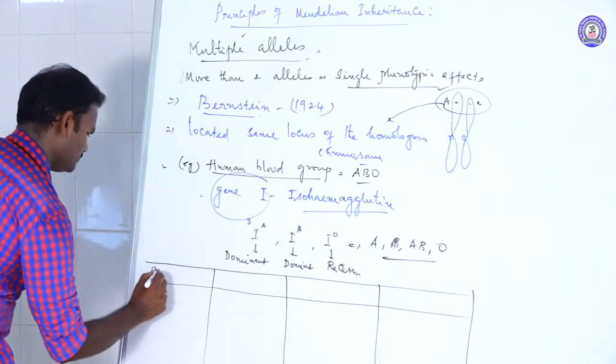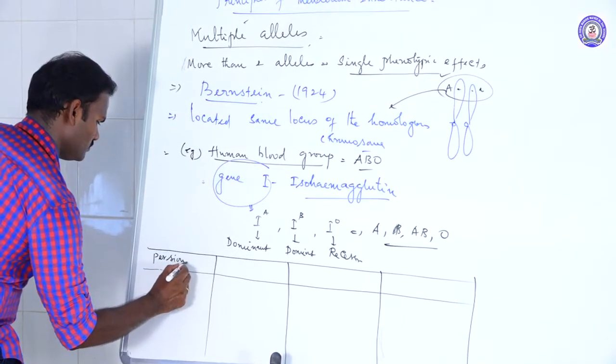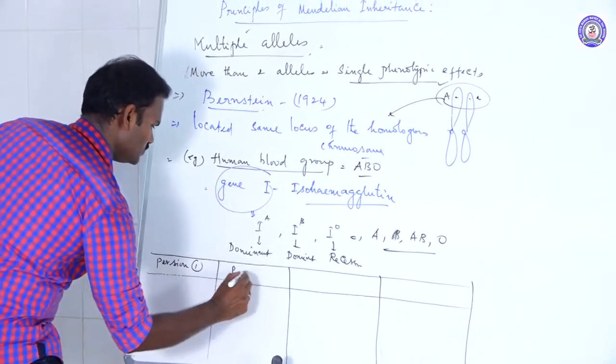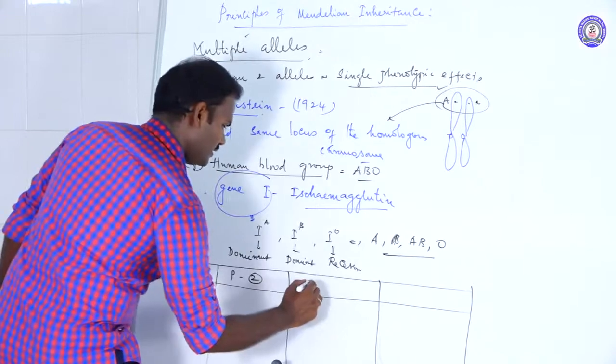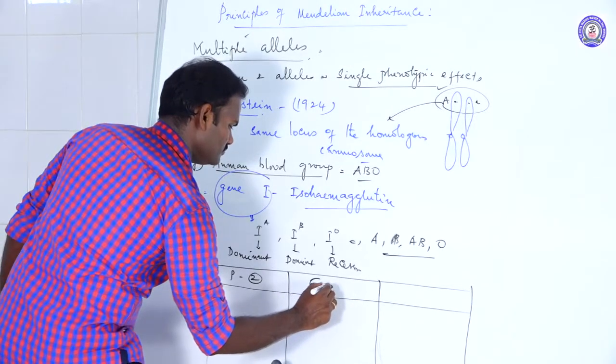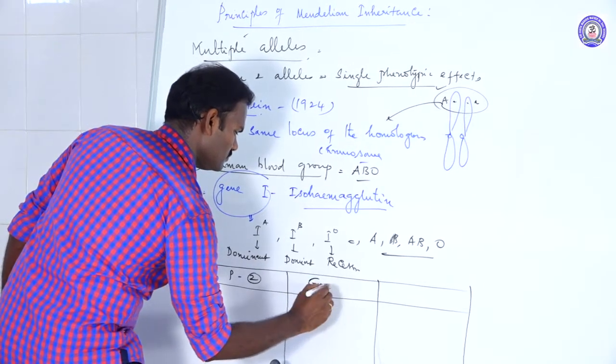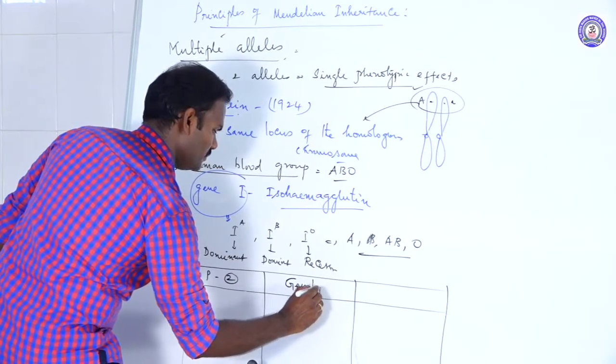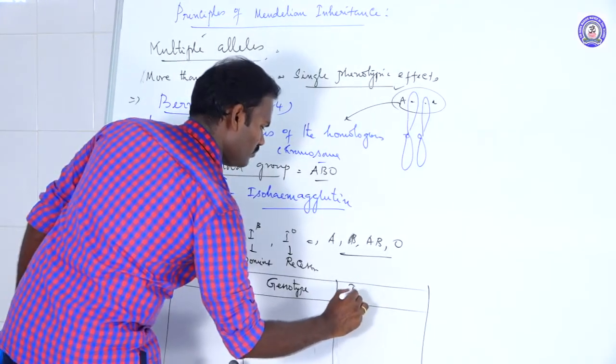Person 1, person 2, type of genotype, then type of blood group.